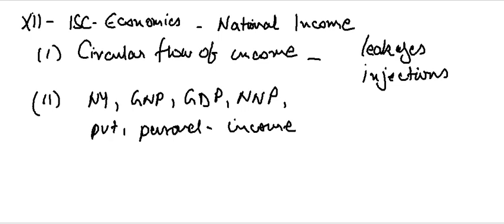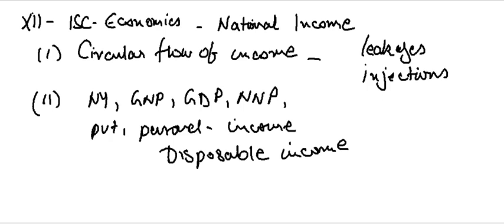You have to know what personal disposable income is, then what national disposable income is. So let me put this as disposable income. This is the main term. And we also have to know what per capita income is.